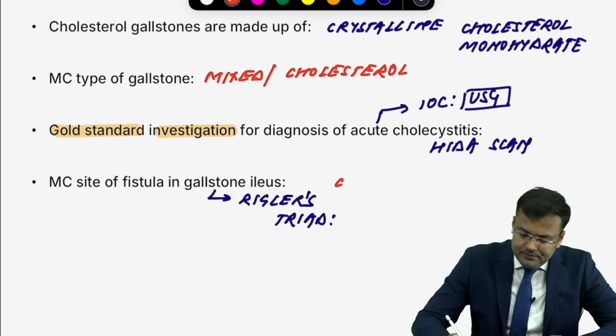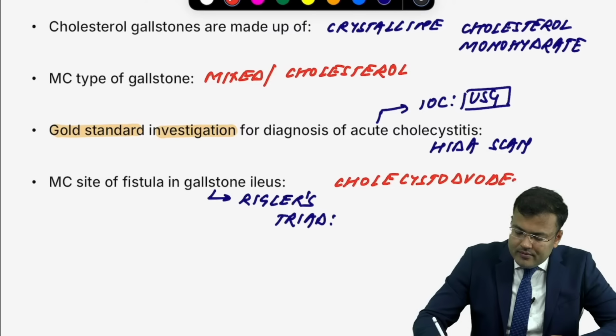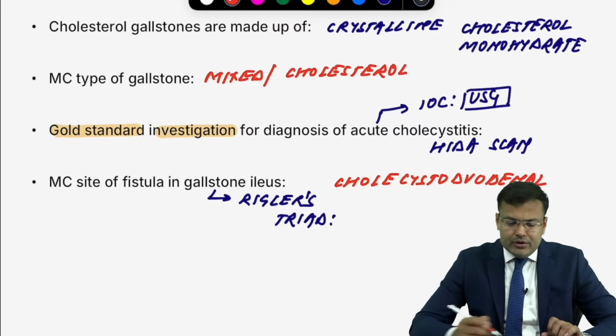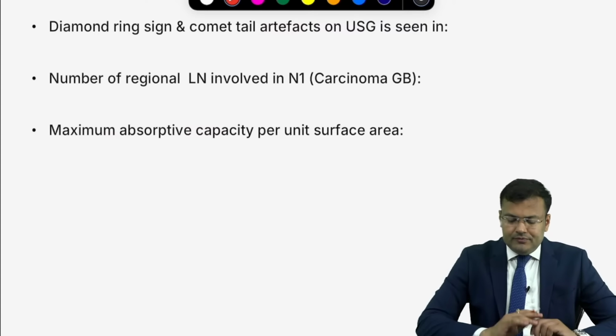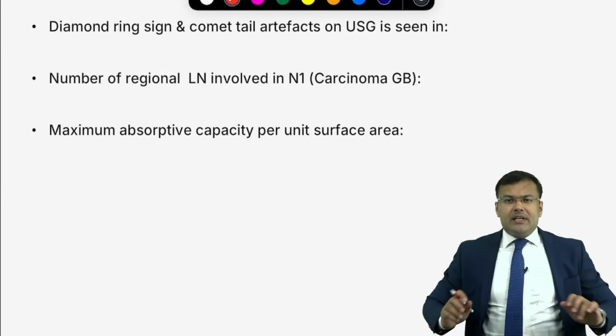Cholecystoduodenal. Name of fistula, this is cholecystoduodenal. So it is cholecystoduodenal. Okay. Next, very easy. It was asked multiple times.